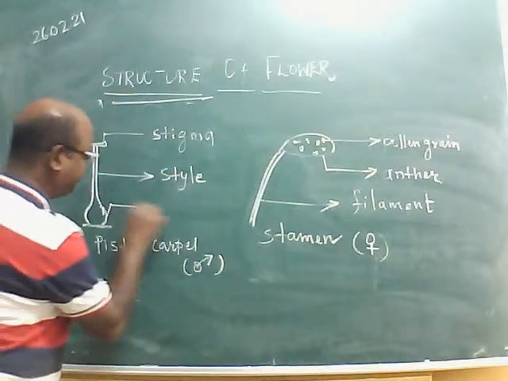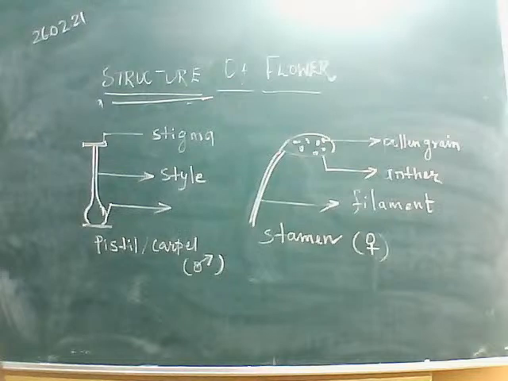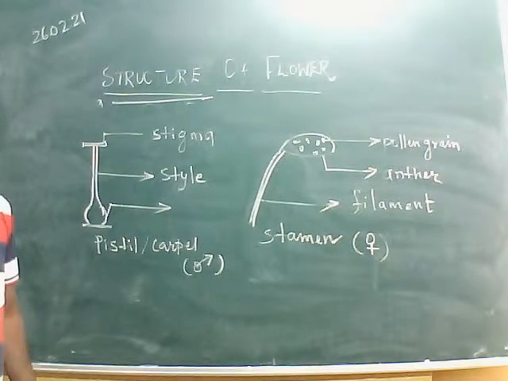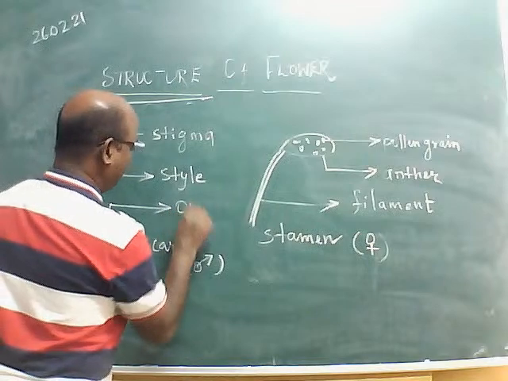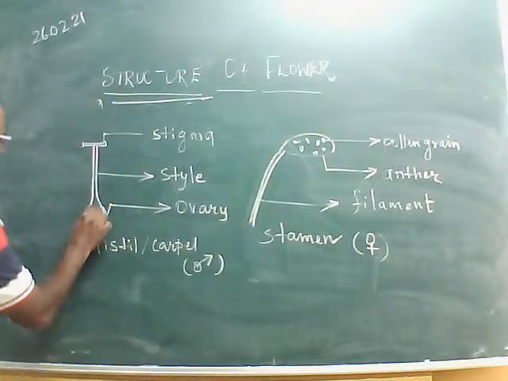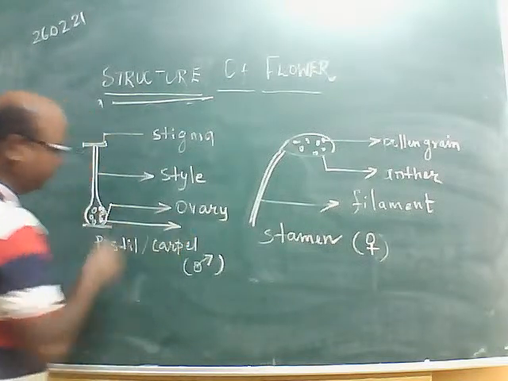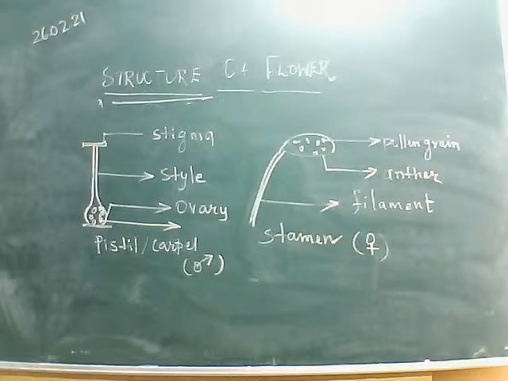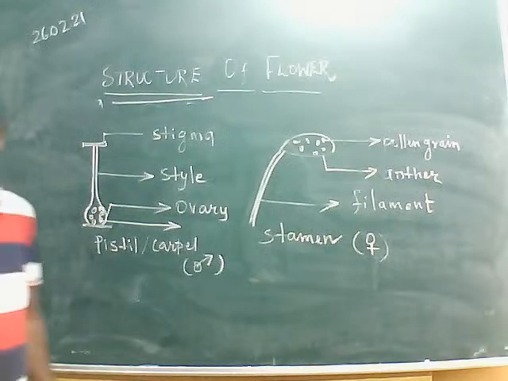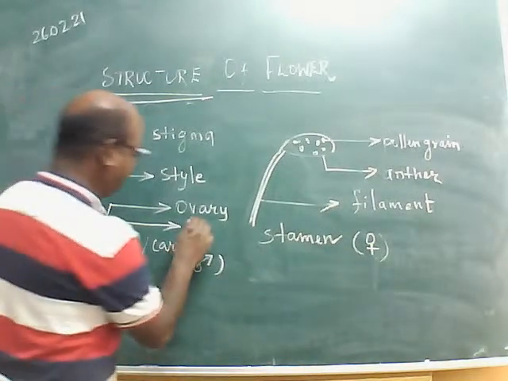Here this column structure at the base of the style, what do we call it? Ovary. Very correct, Anurag. And inside the ovary are the female reproductive cells. What do we call them? They are known as ovules. Janvi has written very correct.